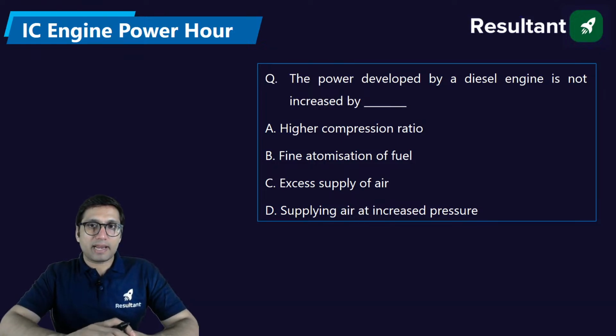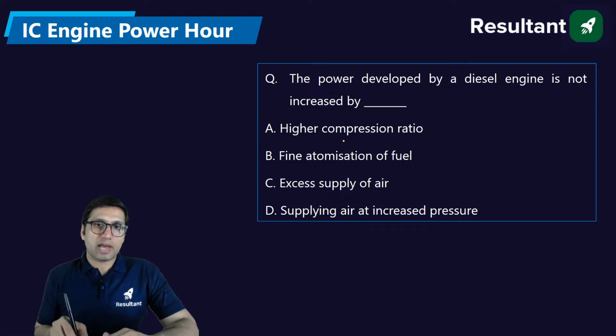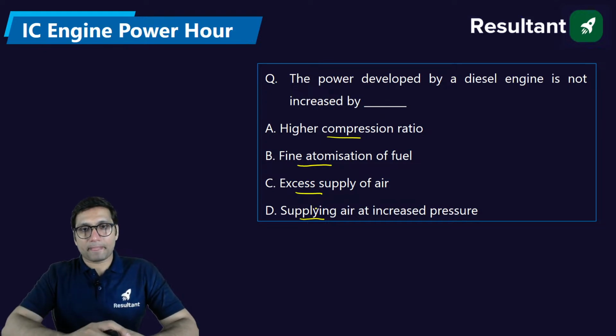The power developed by a diesel engine is not increased by which of these? The power can be increased if you have more compression ratio, excess supply of air, or supplying the air at increased pressure.